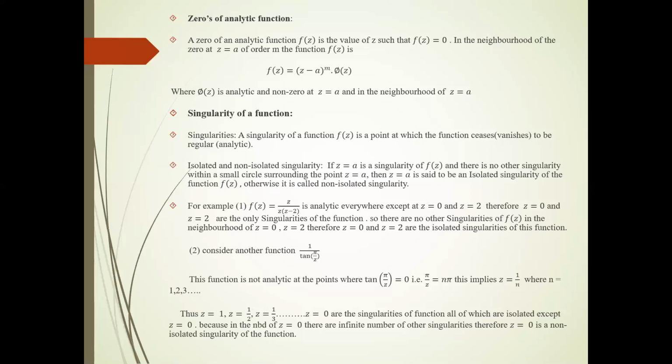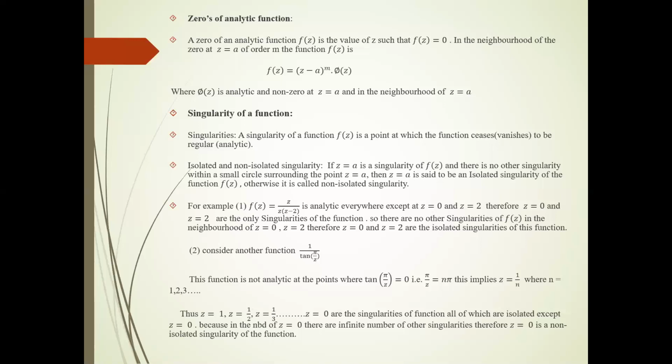The meaning of this statement is that suppose we have a function f(z) that has a singular point z equal to a. If there exists a small neighborhood around that point that does not contain any other singularity inside the circle,